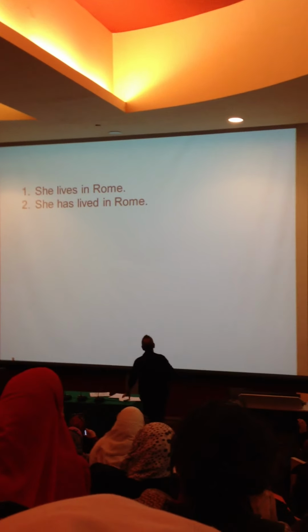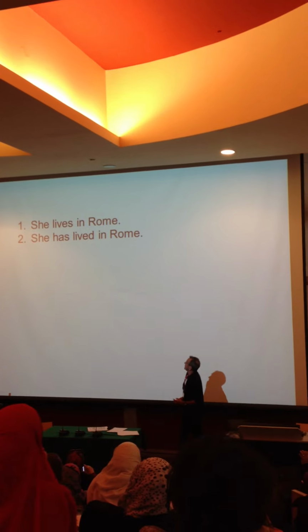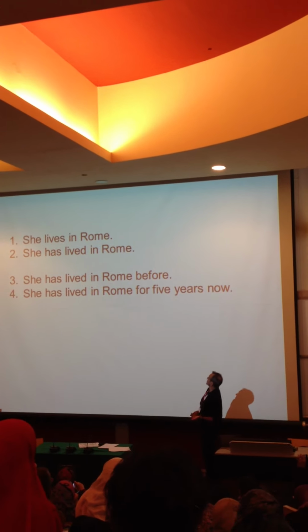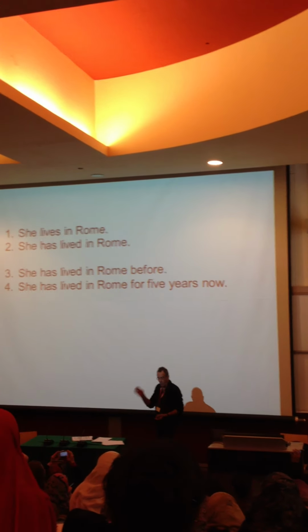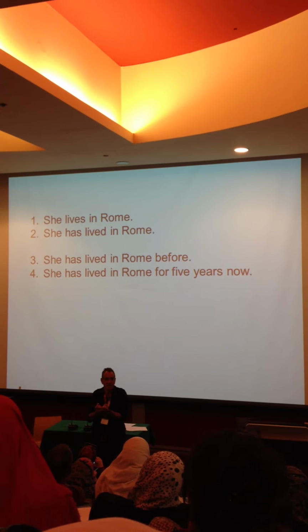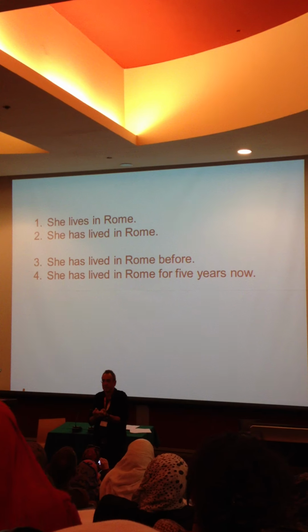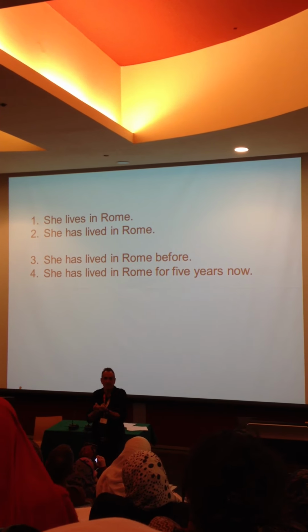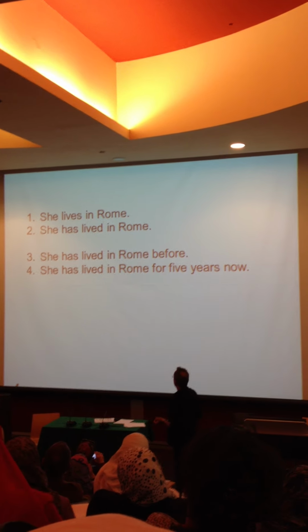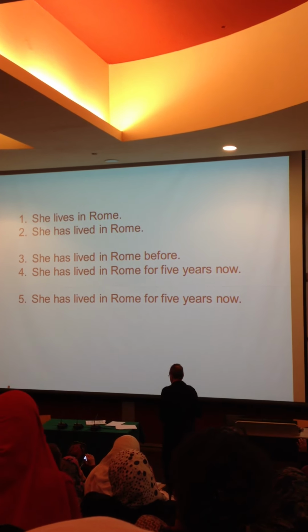She has that quality. But it's a present quality. That's why we call it the present. It's a present tense. She's lived in Rome before, or she's lived in Rome for 5 years now. One of them's finished, one of them's not. It's not important. The fact is that she has the experience. She's like the cup, which is cracked, but she has the experience of having lived in Rome. And of course, we can combine the two aspects.